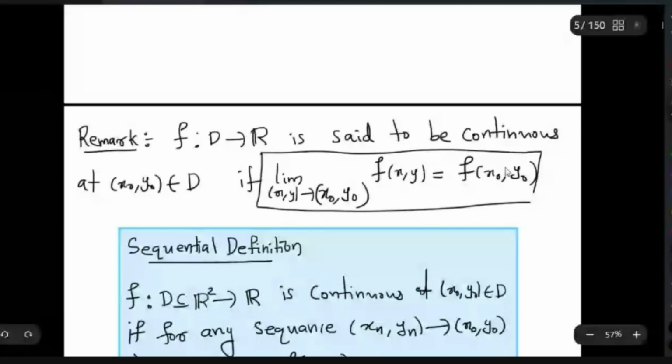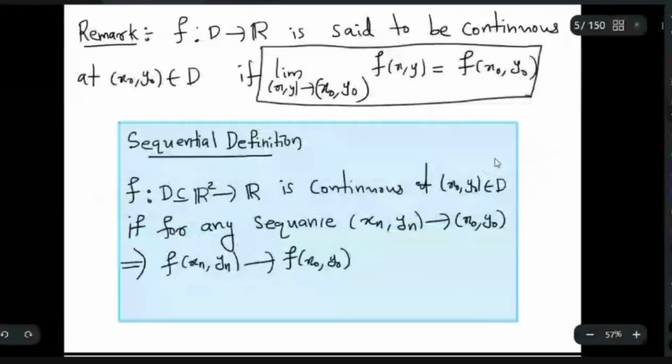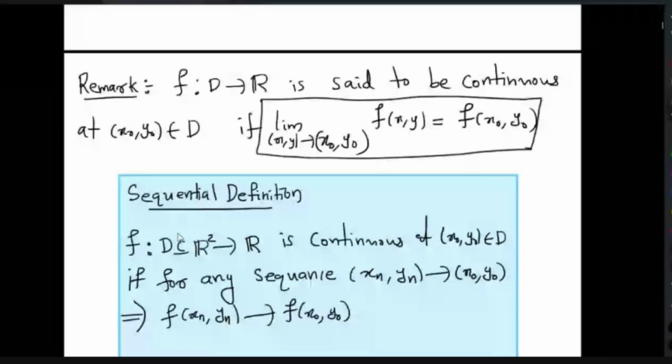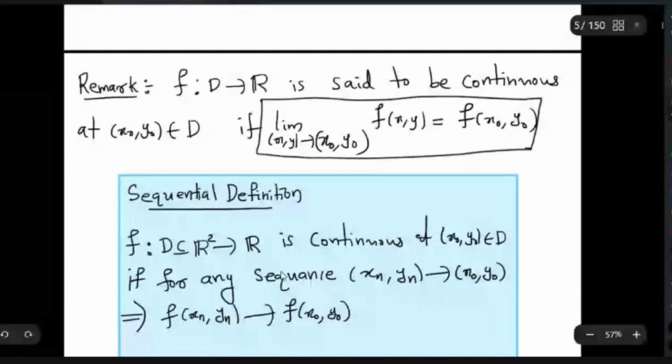Now there is a sequential definition, which you might have seen in the single variable case also. In general, you can define it for metric spaces.